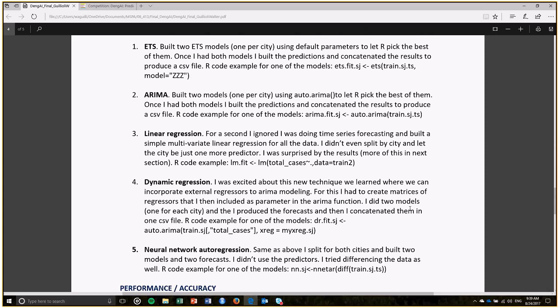But for linear regression, for example, I had to use the data frames. And for dynamic regression, I had to use ARIMA, but then I had to build a matrix of the regressors and include that as a parameter. So it was very interesting to try all of those. And then I tried neural network autoregressions as well. So very different techniques. I decided not to spend a lot of time trying to tune the parameters and let R do the work for me, as we saw, for example, in John's presentation with the motorcycles.